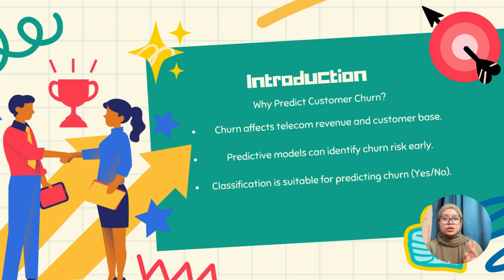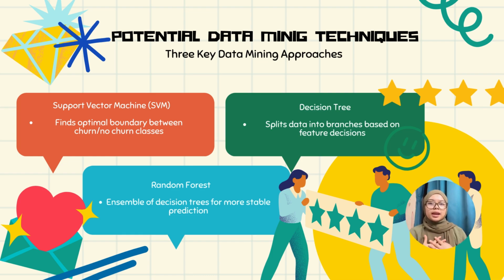In this project, I evaluate 3 popular classification algorithms: SVM, decision tree, and random forest, to find which provides the best predictive accuracy. So here, the 3 algorithms that I selected, which are support vector machine, SVM, a powerful model that finds the best hyperplane to separate classes, especially good for high-dimensional data. Second, decision tree, a simple interpretable model that splits data based on feature values. And lastly, random forest, an ensemble method that builds multiple decision trees and averages their results to improve accuracy and reduce overfitting. This technique allows us to classify customers as likely to churn or stay based on their features.